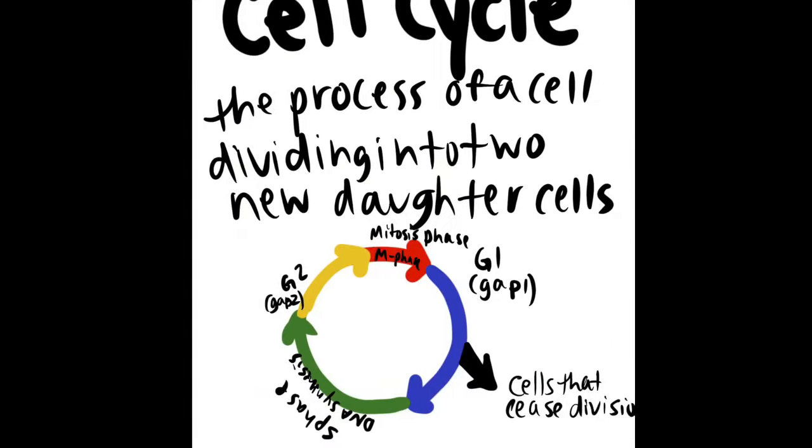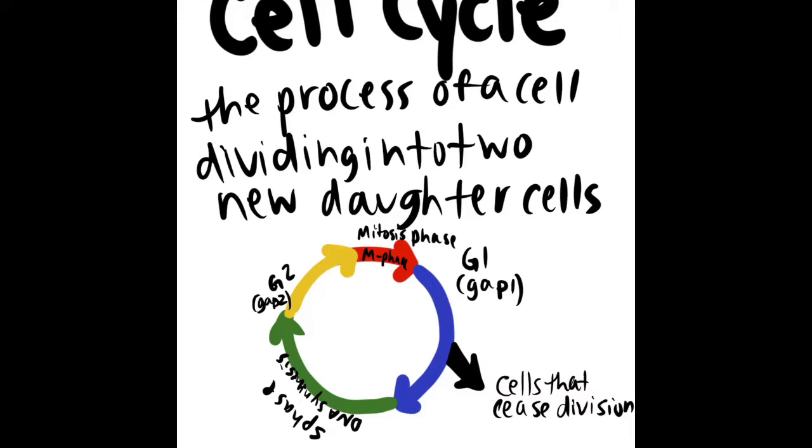So, it is important to know about the cell cycle in order to know what role mitosis plays in all of it. So the cell cycle is the process of a cell dividing into two new daughter cells. And the first phase starts with mitosis, which is the M phase. And then we have the cytokinesis, which is right around the red and the blue when they become 2. And then G1, which is the gap one, in which cellular contents excluding the chromosomes are duplicated.